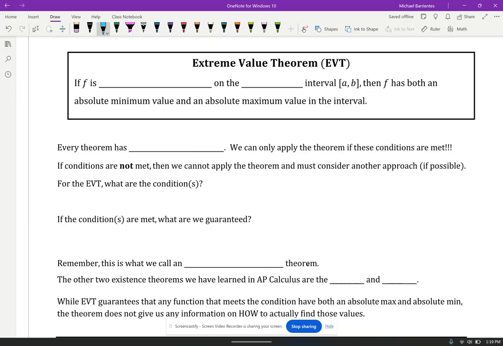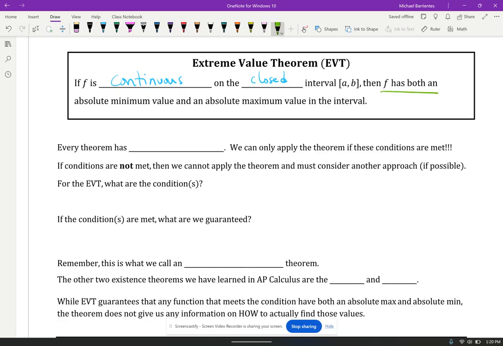We need f, the function that we're talking about, to be continuous, and it has to be continuous on the closed interval. So continuity has to exist not only in between the endpoints, but at the endpoints themselves. If I have that, then I'm guaranteed something. And here's what we're guaranteed.